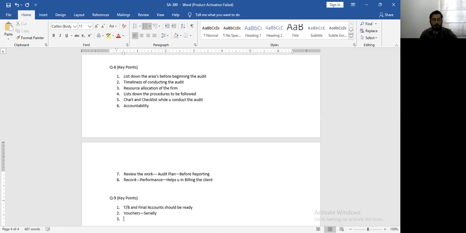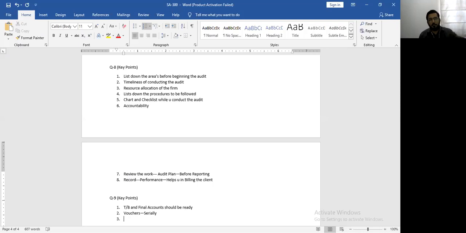मतलब अगर मुझे अप्रैल मंथ का वाउचर देखना है तो ऐसा नहीं होना चाहिए कि ये पूरा बंच है, आप इसमें से जून का खुद निकाल के ढूंढ लो. That's not your work. All the vouchers should be serially numbered, so that if you want to check voucher number 160, you can easily locate that. Otherwise, you realize a lot of time of the auditor will be wasted only in locating the vouchers, right?